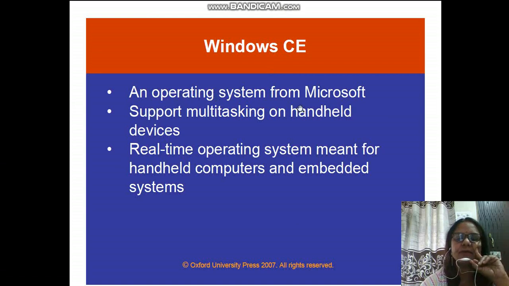An operating system from Microsoft. So this Windows CE is being developed by... This is basically, you will see lots of abbreviations right now. I am not confirmed, I'll let you know CE on your WhatsApp. So basically it has been developed by Microsoft. So it is a very old version.